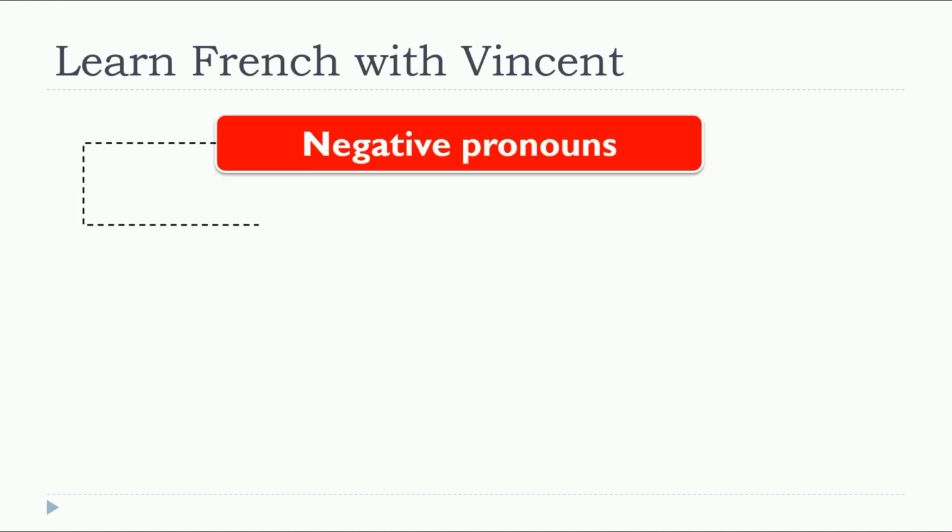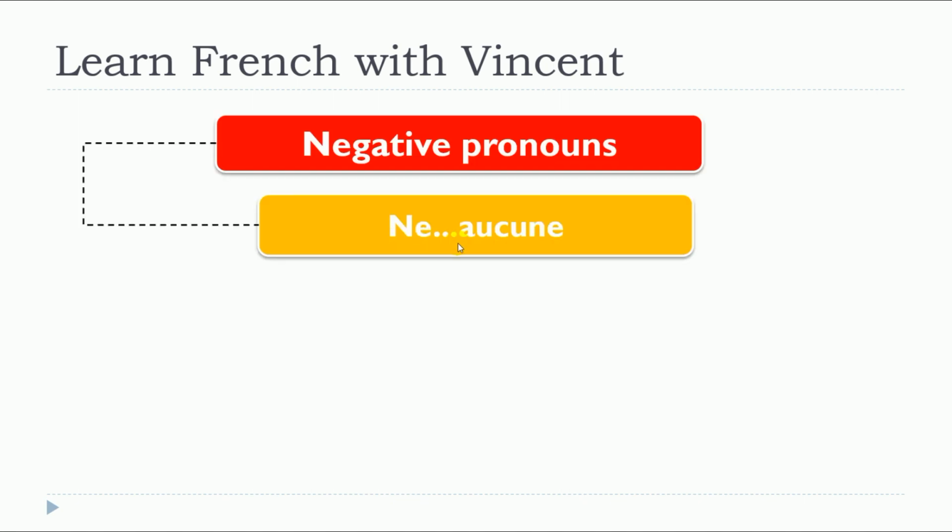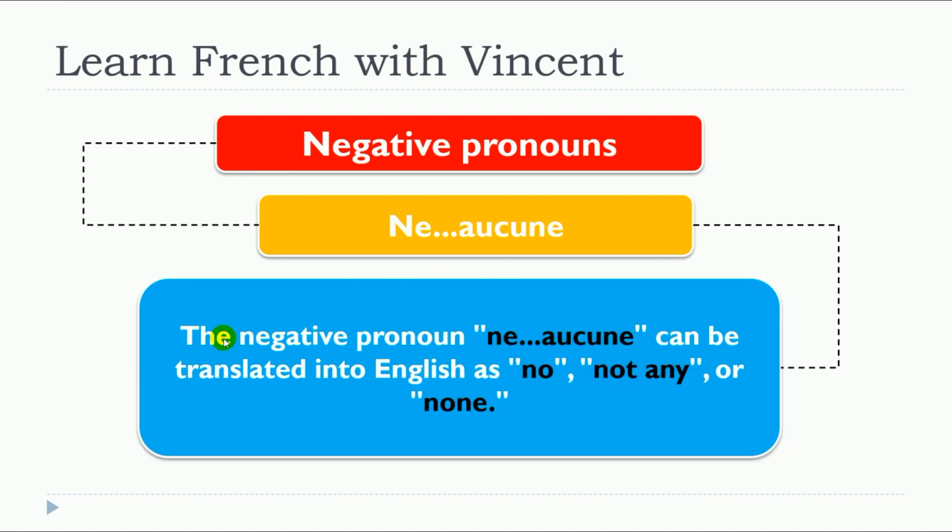So this lesson is about ne, aucune. And the negative pronoun ne, aucune can be translated into English as no, not any, or none. Keep in mind that in that case, aucune is the feminine form because it will be connected to feminine nouns.